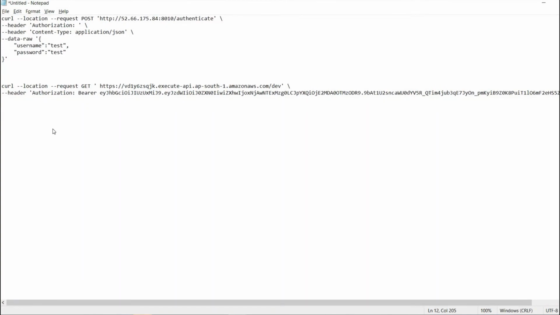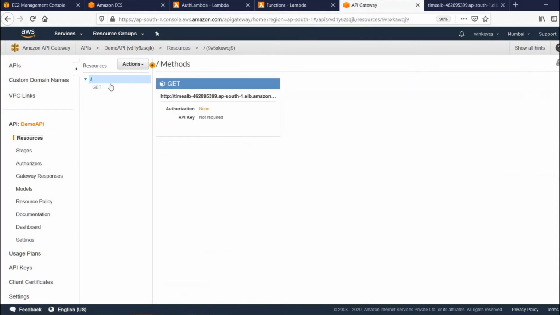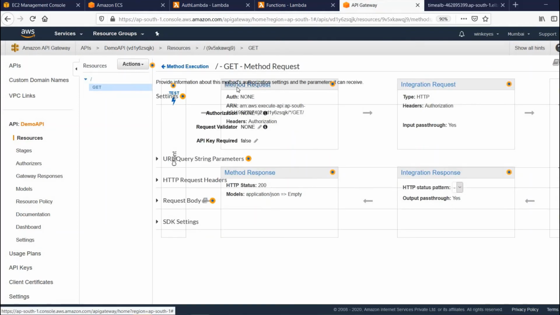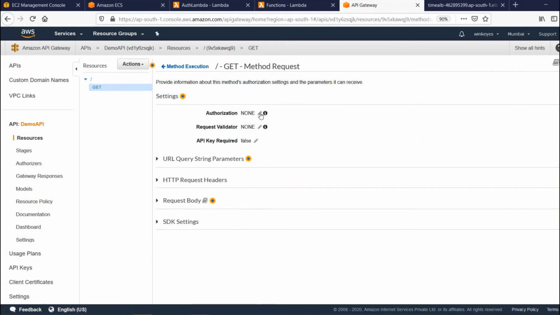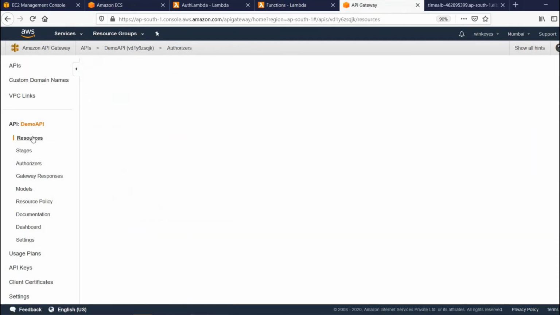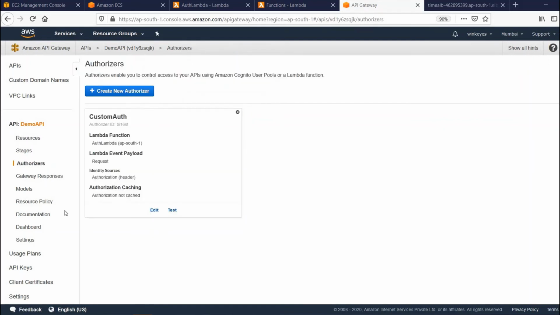Okay, let's see whether it has come back, because I have noticed it takes a little bit of time to populate in the drop down, that particular authorizer, the custom authorizer lambda. I think we need to wait for a few minutes. We'll come back once it is available.